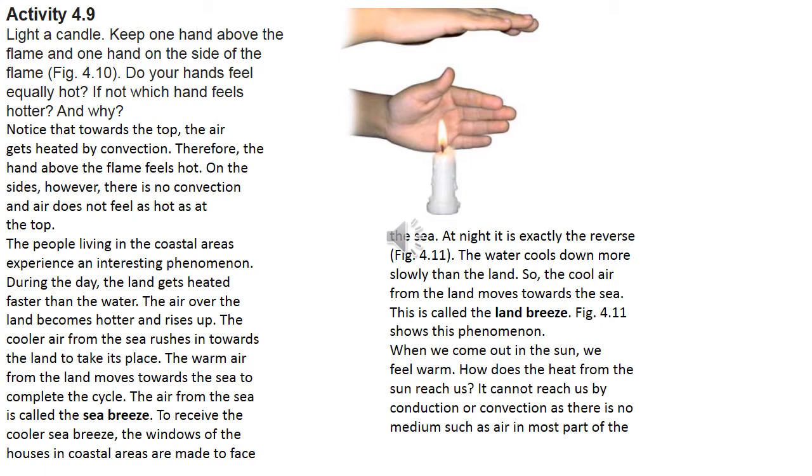Conduction takes place in solids and convection takes place in liquids and gaseous substances. But between the sun and the earth there is a place called vacuum, that we call space. There is no air or any other gases, but the sunlight falls directly on the earth and gives light and heat. So the sunlight can travel without a medium and it can transfer heat without a medium.